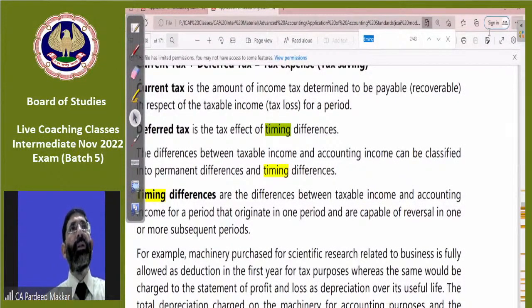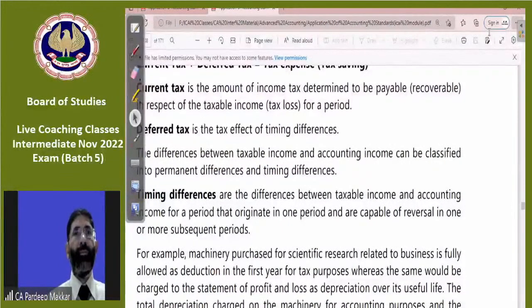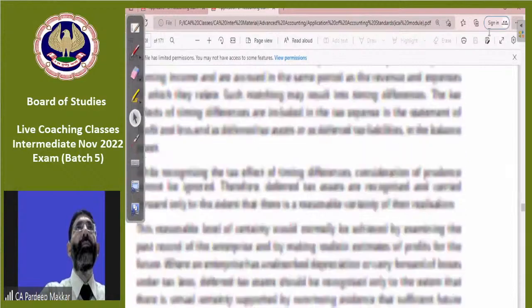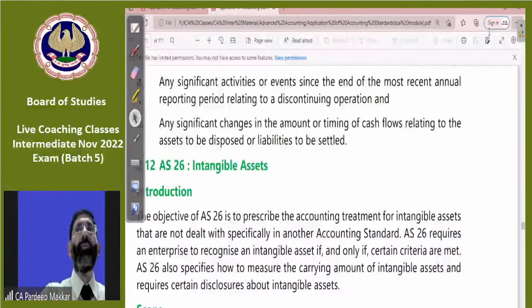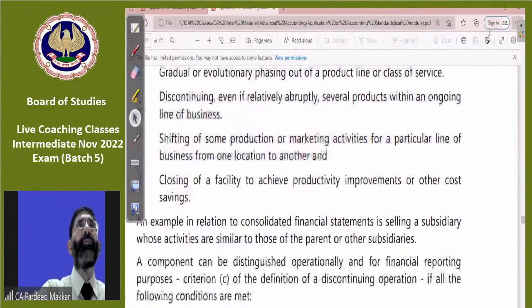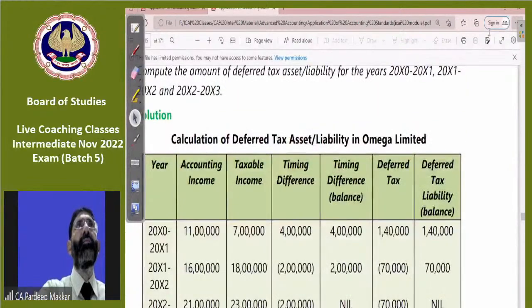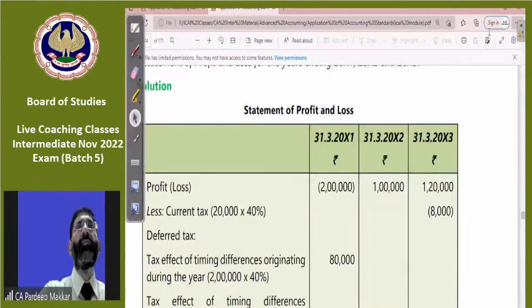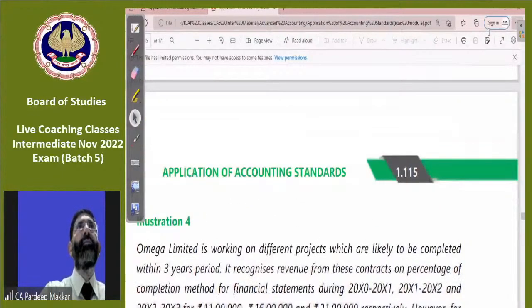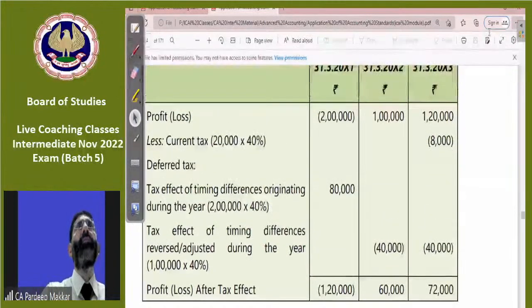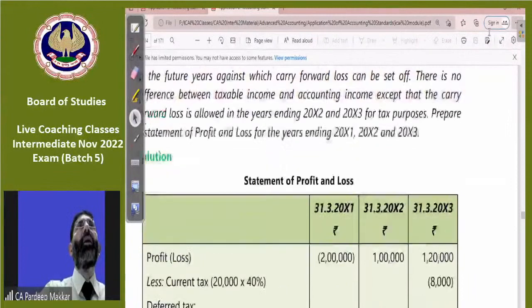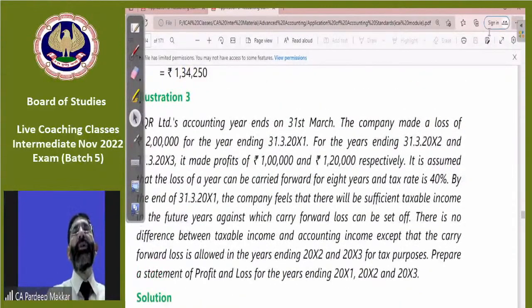This was illustration number 3. First of all, you have to understand the concept that we have to go for current tax and the tax which is calculated as per your accounting system, because both are different. Let it be very much clear.